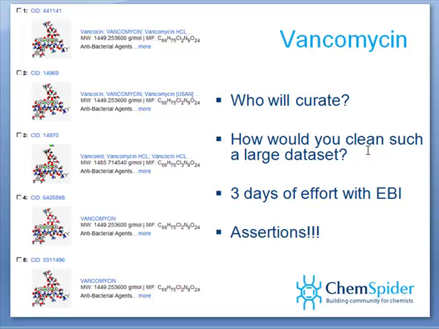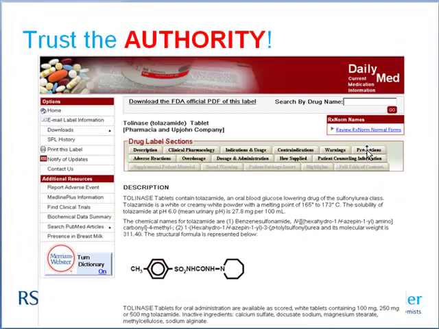PubChem's not the only database that has this issue of needing curation. There are many databases out there, tens at the moment, that contain a lot of data that people are starting to use and reference. Well, who's going to curate all this information? How will you clean a large data set of millions of compounds? Let's trust the FDA for a moment. The Food and Drug Administration, they're responsible for taking care of us.